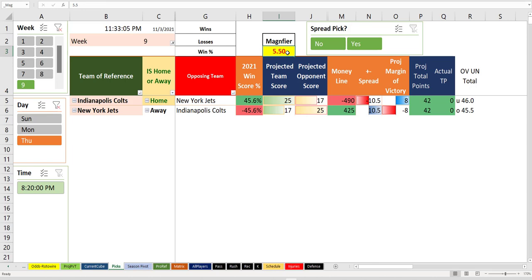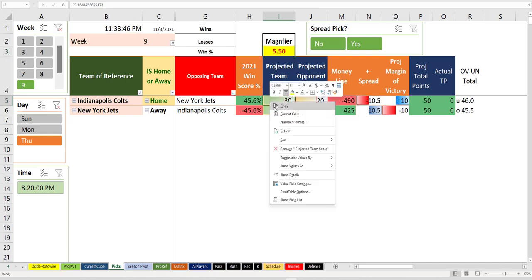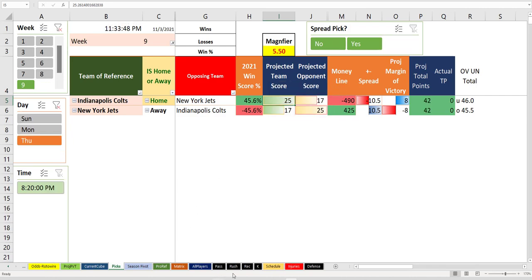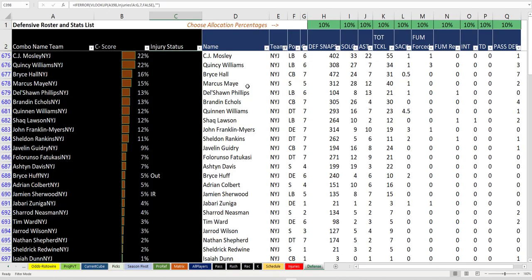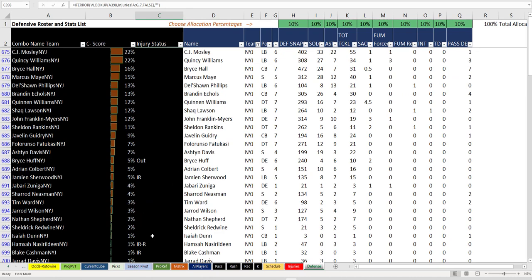And you can start messing around with magnifiers. I'm going to talk about the magnifier in a second because of what happened last week. Yeah, you get a 30-27 game where the Jets win. I bet you. Anyway, so it's funny that it shows some signs when you really dig through the stats and now dig through the defense, which I haven't integrated this at all into the projections. I obviously will do something.